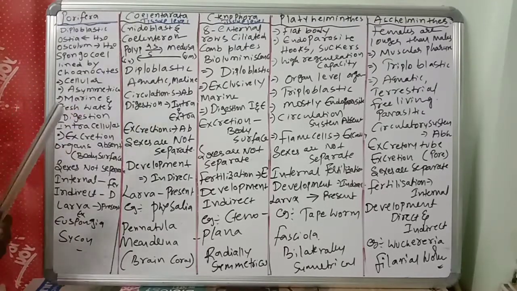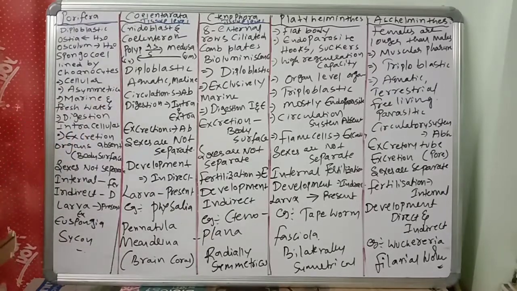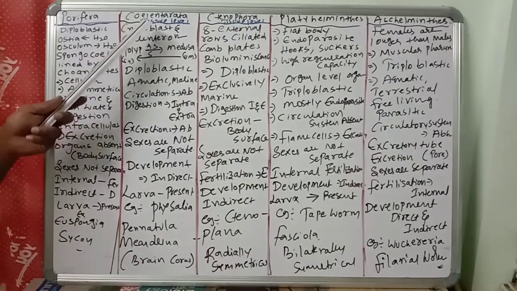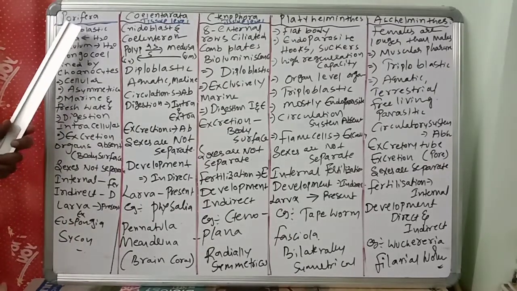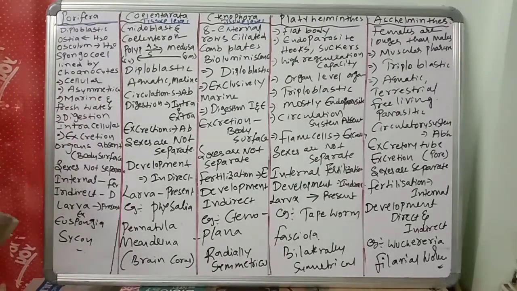The next invertebrate phylum is called Coelenterata. Another name for Coelenterata is Cnidaria. They have tissue level organization. In Porifera it is cellular, only cells, but here it is tissue level organization, groups of cells.